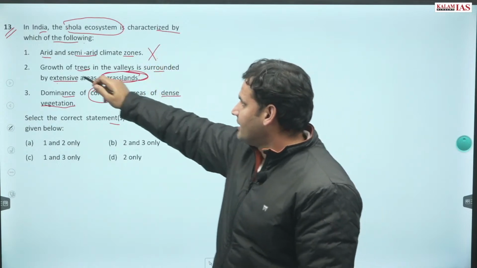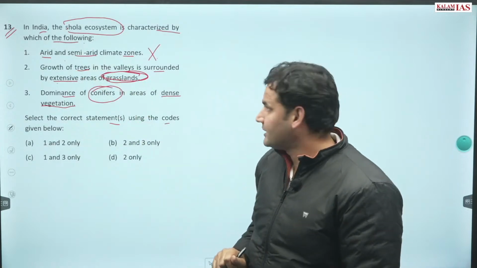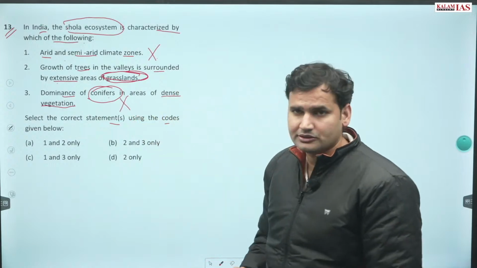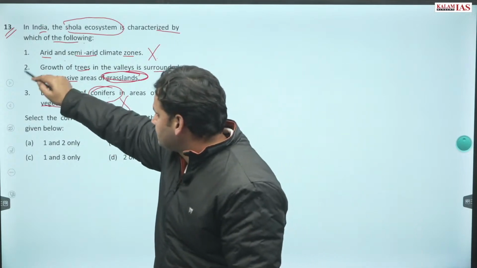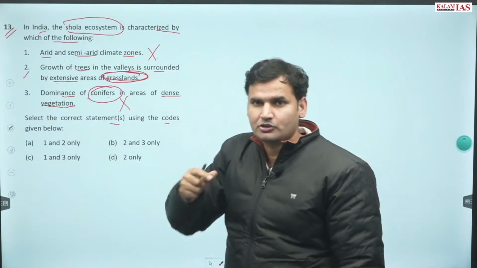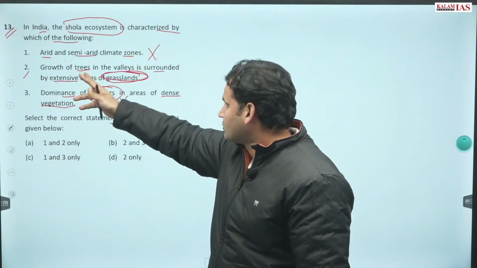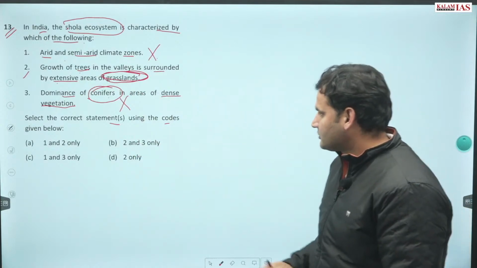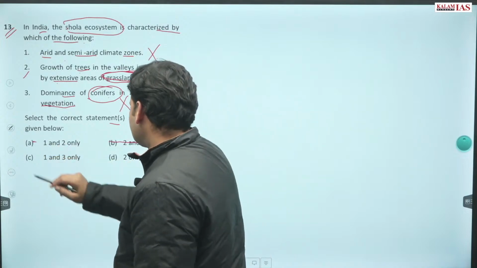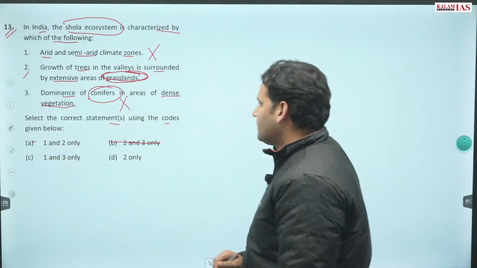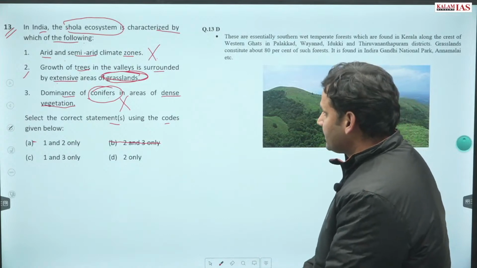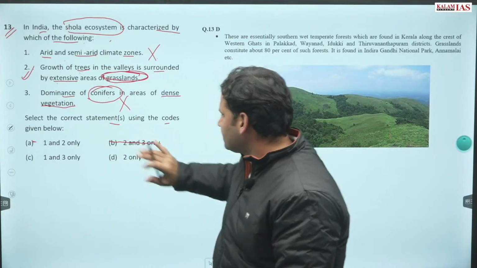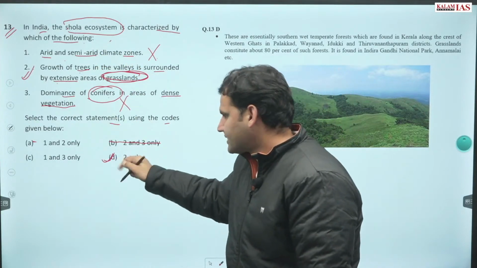Not characterized by arid and semi-arid climate types, and there is no dominance of conifers. This statement is true. Shola ecosystem, rolling topography, growth of trees surrounded by extensive areas of grasslands. Second and third are wrong. So second is the only correct option that is given. First and third are wrong. Second definitely is true.